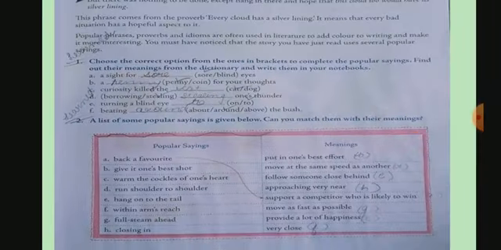Here what we have to do, a list of some popular sayings is given below. We have to match. Back a favorite means support a competitor who is likely to win. Next one is give it one's best shot, and the answer is put in one's best effort.